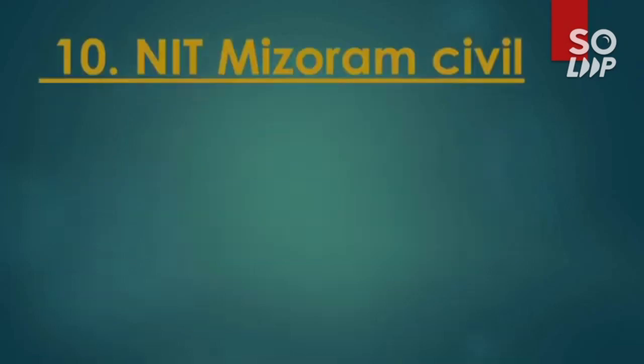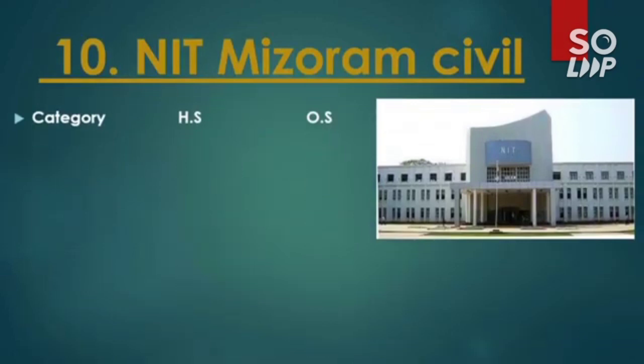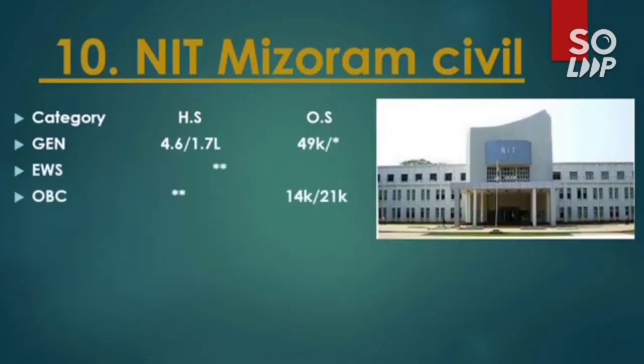So the last one that I am considering in this video is NIT Mizoram. It also has the civil branch with the lowest cutoff. So for general 49,000, for EWS no seat, for OBC 14 and 21,000, for SC no seat, and for ST there is no reservation for other state. So this is all about the 10 NITs with the lowest possible cutoff for a particular branch that you can get. So below this rank you can't get any NIT.